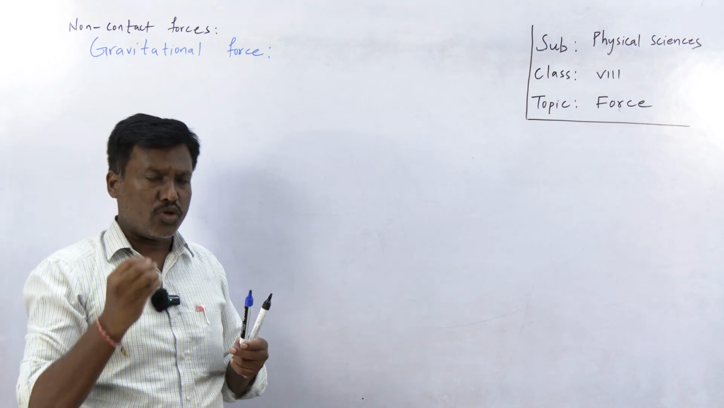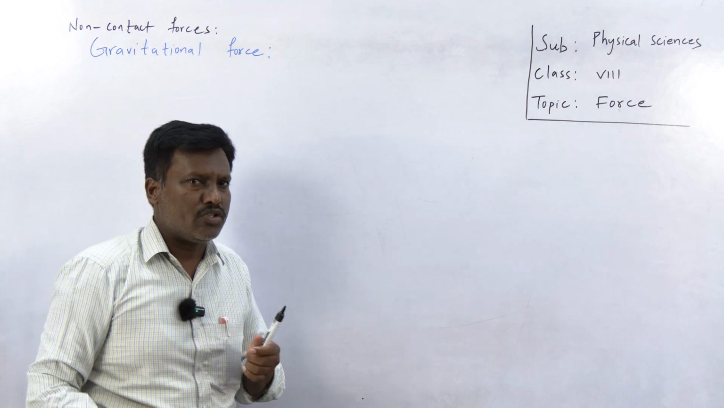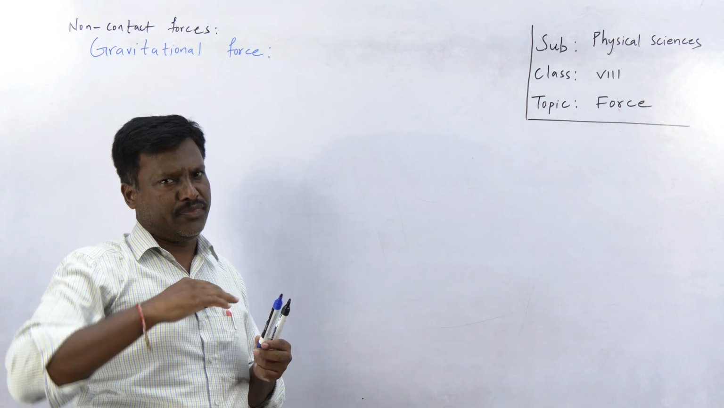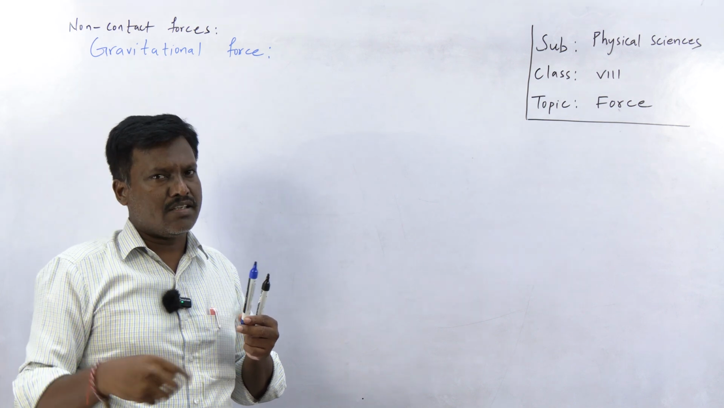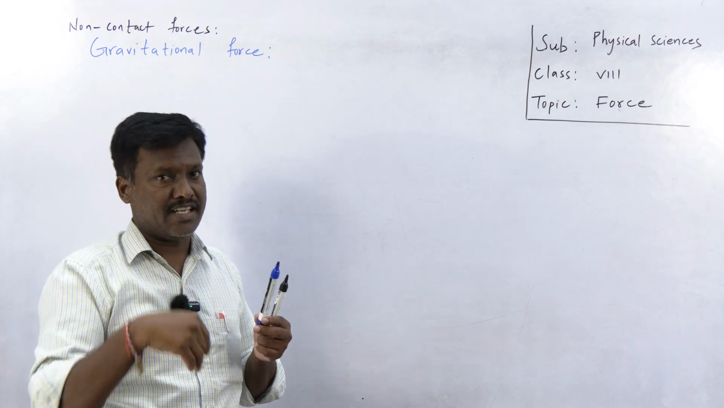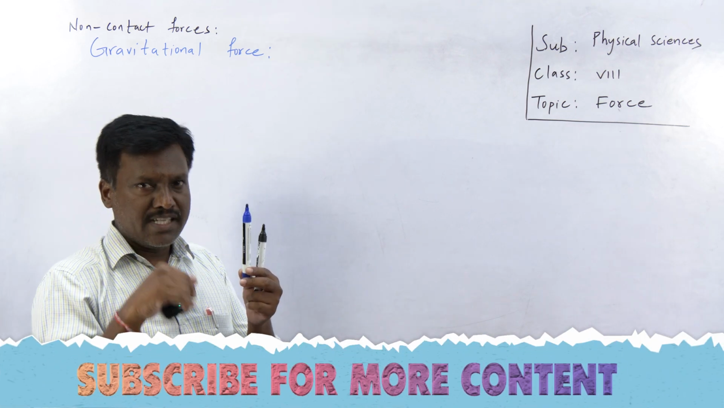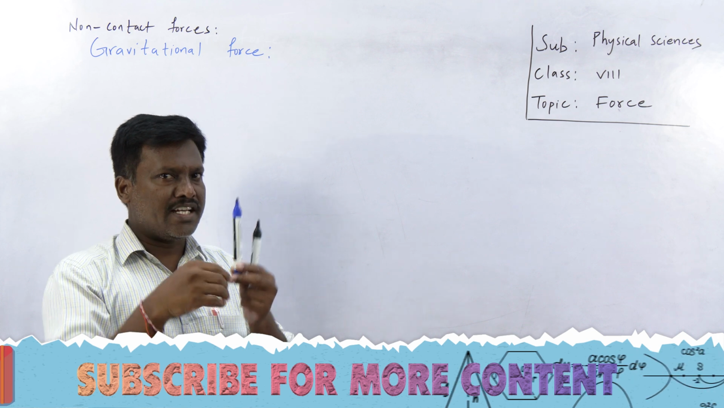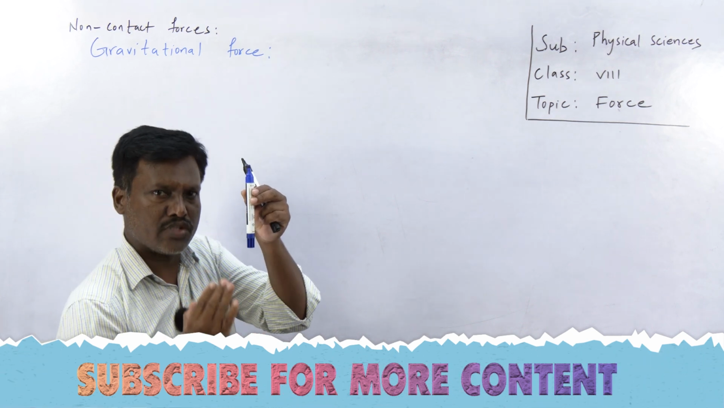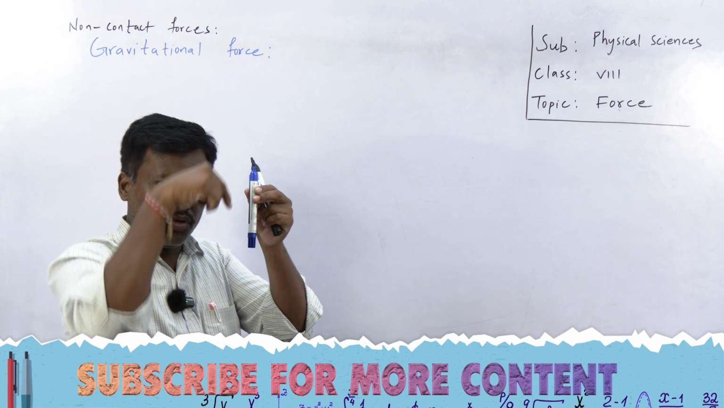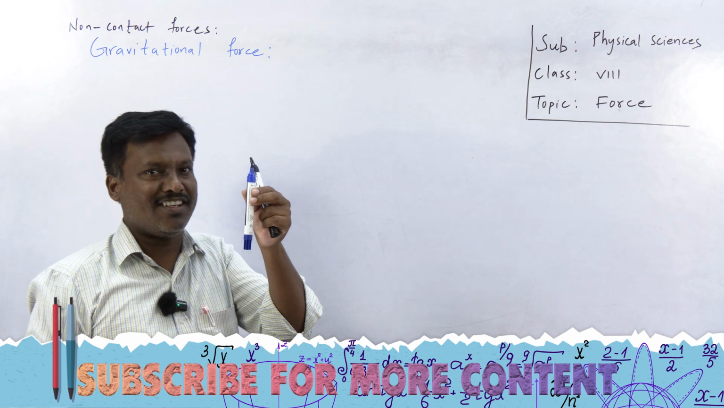Any body, if I project it upward, when I throw any body upward, what happens? The body projected upward slows down first while it is going up. Why is it slowing down? Because the earth pulls that object towards its center. The earth is exerting some force downward, opposite to the direction of motion of the object. In this case, the gravitational force is a negative force, right?